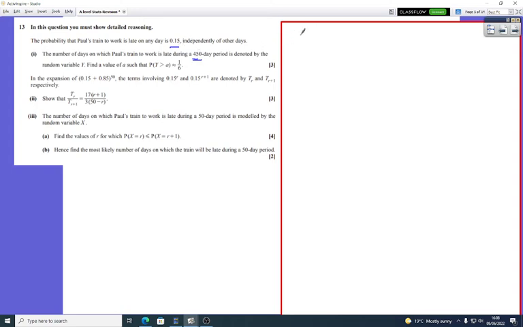Now, first of all, we know that the probability that it's late is 0.15, and we've got a period of n equals 450 days. So you could say that we're calling Y, the variable, treated as a binomial distribution, where there are 450 attempts, and the chance of success, in this case where it's late, is going to be 0.15. That's a massive number, and what we can do now, you get a mark for writing this, is say we can approximate to normal.